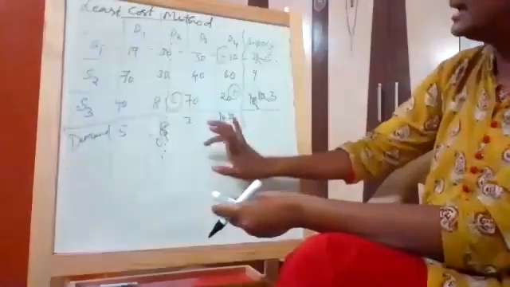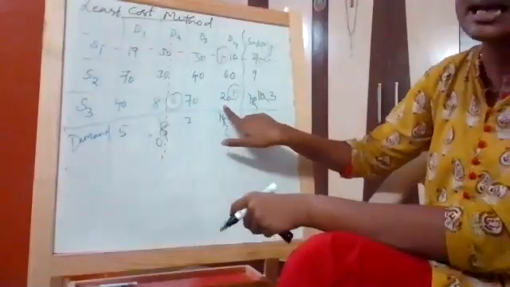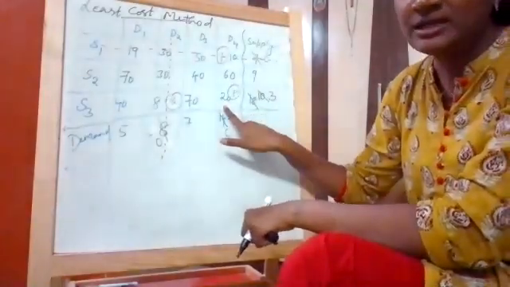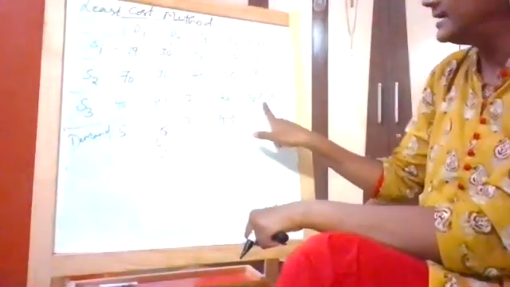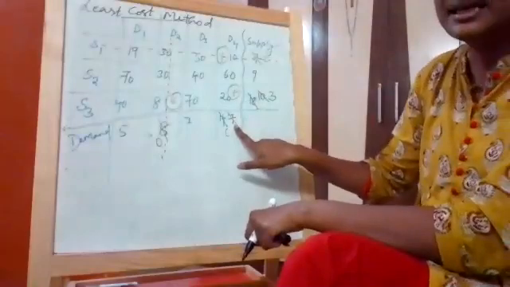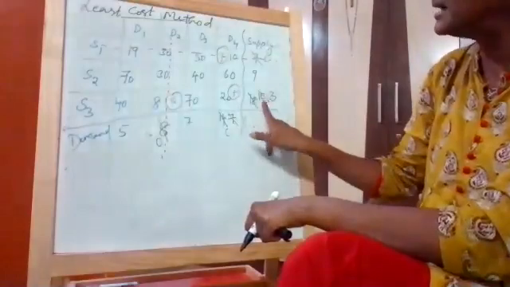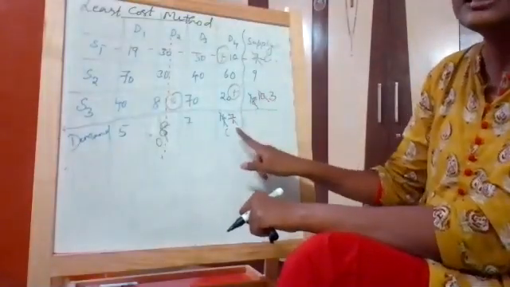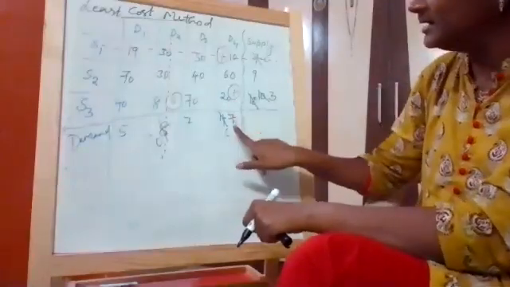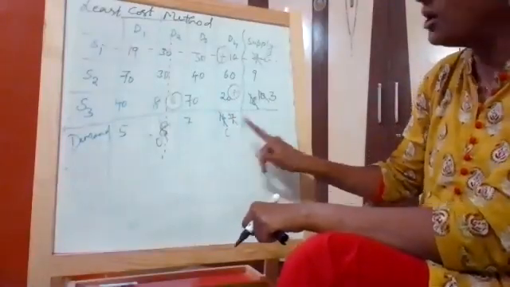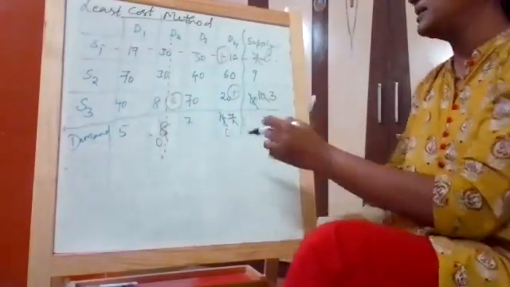I'll repeat, girls. After step 1 and after step 2, I went to the next lowest cell, which is 20. When I went to this particular lowest cost cell, I saw its supply and demand are 7 and 10. Out of the 7 and 10, 7 is the lowest value. So I allocated 7 to the lowest cost cell. And 7 minus 7, it is becoming 0. 10 minus 7, it is 3. So this is how my new supply and demand changes.